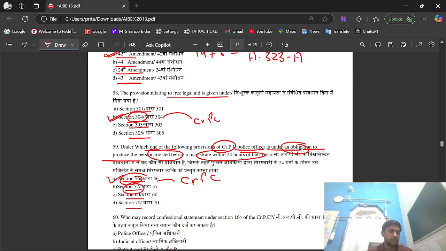Section 57 is similar to Section 56, but specifies that the arrested person cannot be detained for more than 24 hours without the magistrate's permission. Section 60 deals with arrest by private person and handing them over to the police, and Section 70 relates to warrants of arrest. So its right answer is option A, that is Section 56.